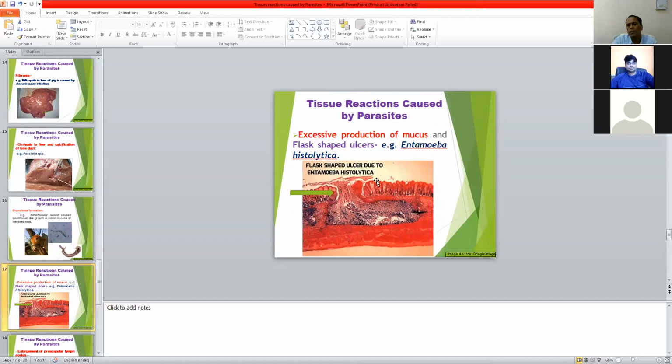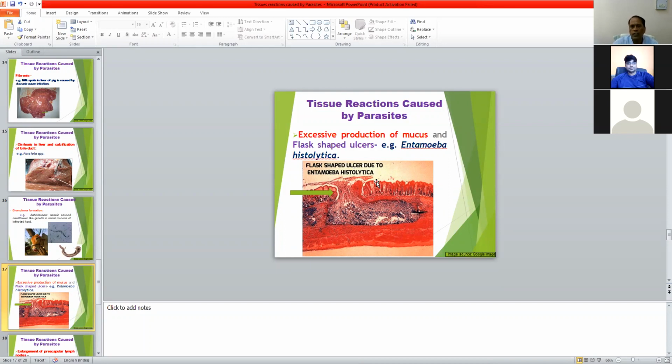Then some parasites cause flask-shaped ulcers and excessive production of mucus. That is Entamoeba histolytica infection. Entamoeba histolytica is a zoonotic parasite. Man, dog, cat, cattle and pig can also get the infection.